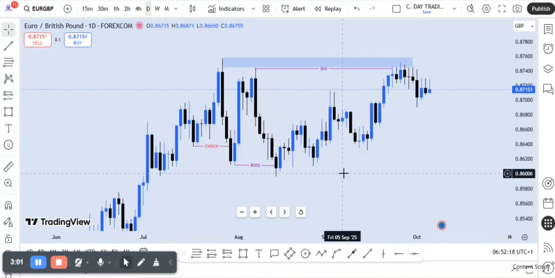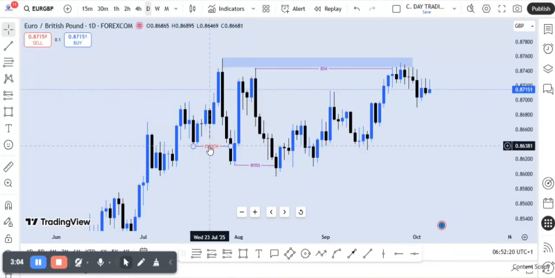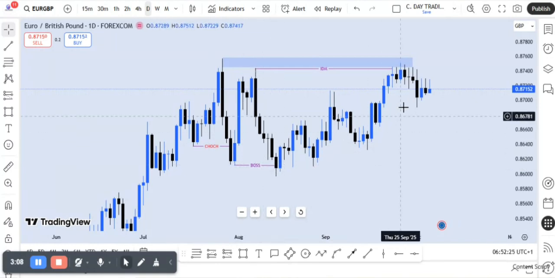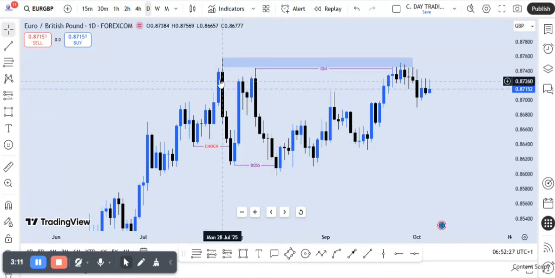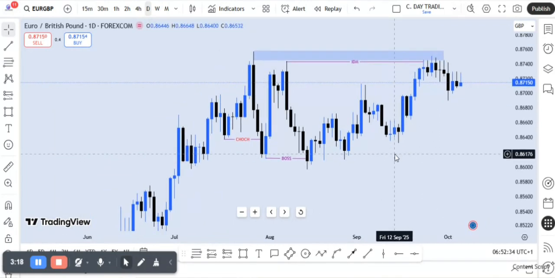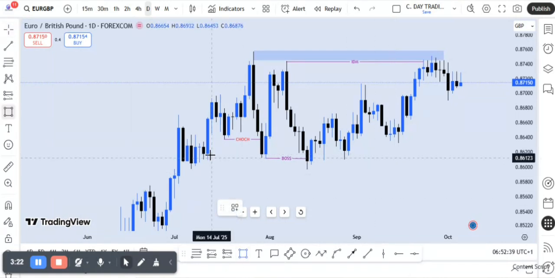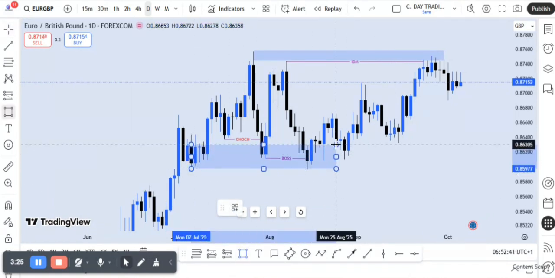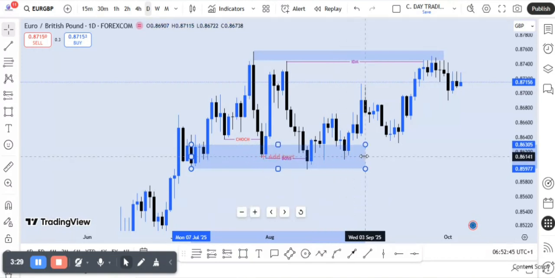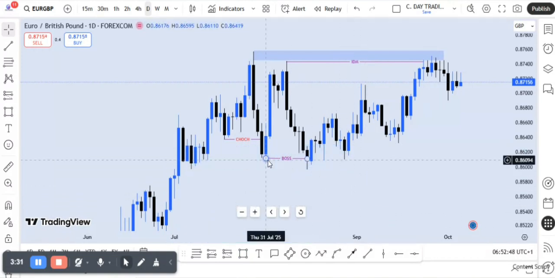So here on the daily time frame, we can see that we had a change of character at this point, and then a bearish break of structure at this point. And right now, price has returned back to this order block, right? So at this level, we can see that price is reacting off this level already, right? However, I want you guys to take note of a particular zone in the market, right? So look at this zone. Price has refused to break out from this zone, right? So this is something that we should take note of. However, it doesn't mean that it has invalidated our market structure on the daily time frame.